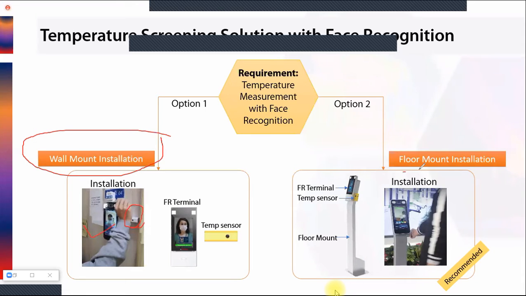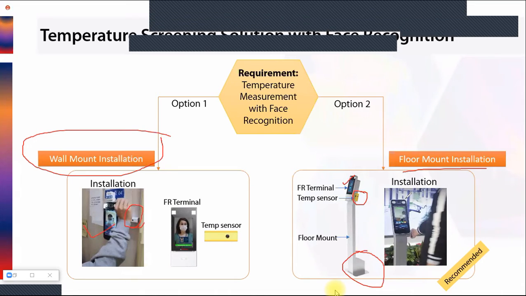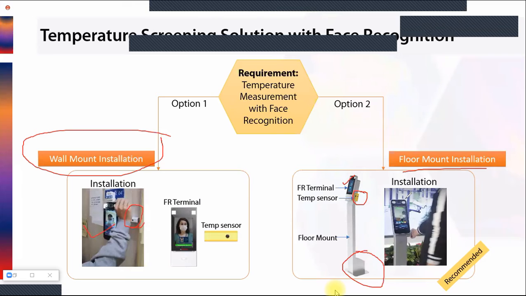The other method is a floor mount installation, in which we give a bracket with the face terminal and sensor. It is designed in a way that you can adjust the height and place it like this. You have already seen the kiosk in the malls, in the airports. The same way, a kiosk will be there. The person will come, put their wrist in front of the measurement sensor, and the temperature will get measured. So these are the 2 ways of installation.